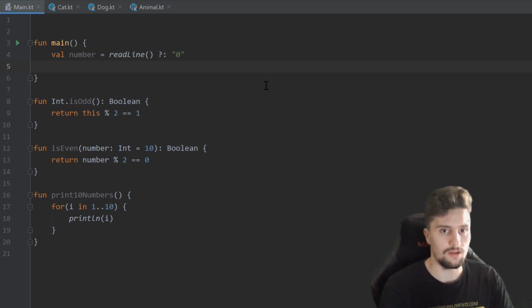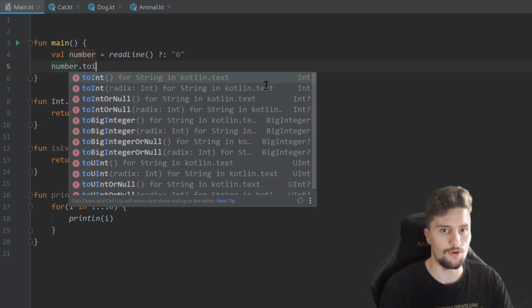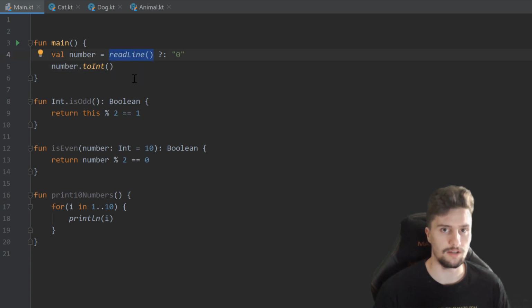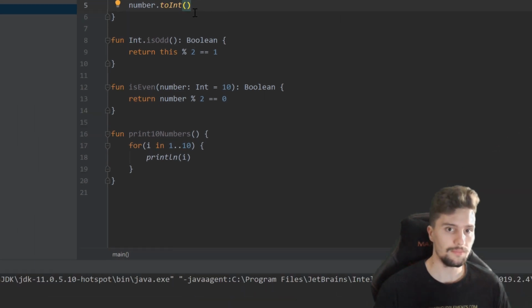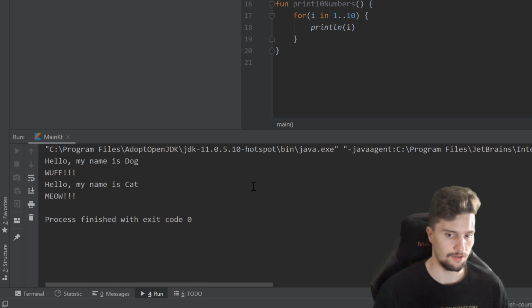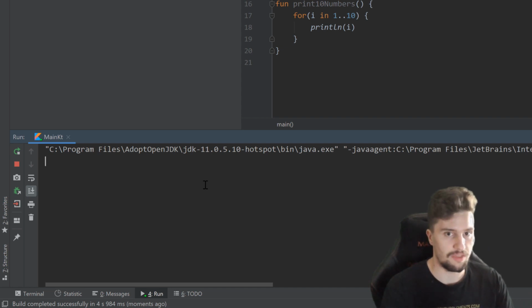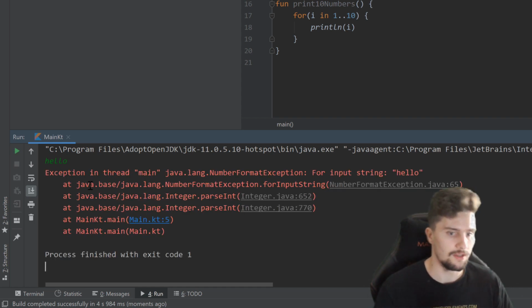But if we use that number and convert that to an integer, then what actually happens if what we enter is not a number or is not convertible to a number? Because readLine takes in a string, that means we could type anything in there. And if we now run this and take a look in our console, then it will expect a user input by us. So if we type a number, everything is fine. But if we write hello, for example, then Kotlin of course doesn't know how to convert hello to a number. So if we now press enter, you'll see that our program will crash and it will throw an exception.